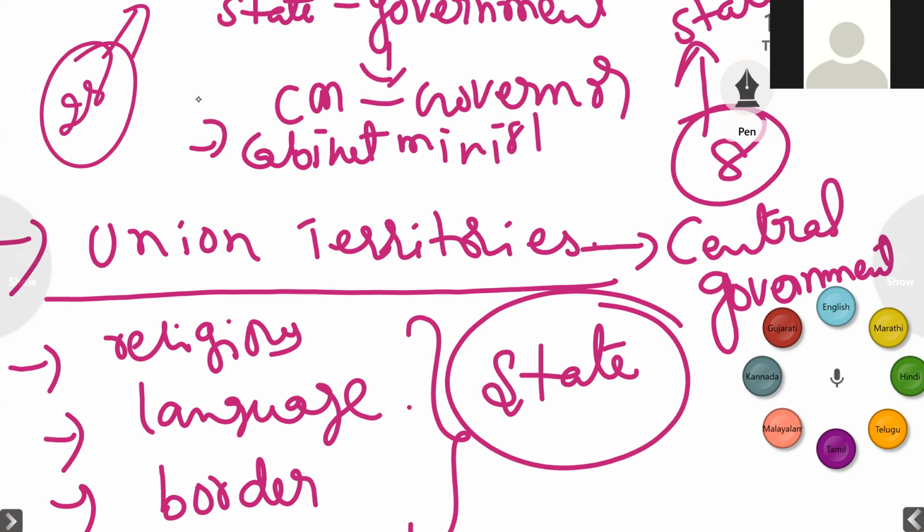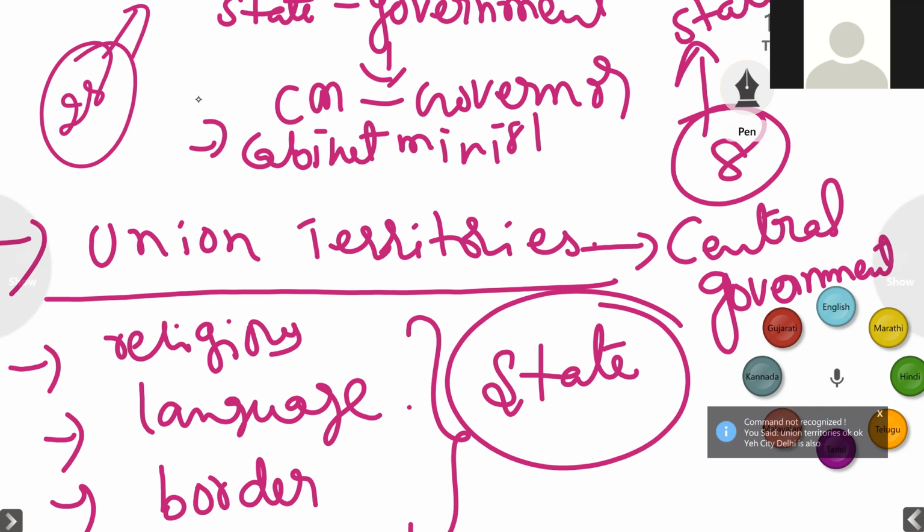They are Ladakh, Jammu and Kashmir, Dadra Nagar Haveli and Daman and Diu, Pondicherry, Andaman and Nicobar Islands, and Lakshadweep Islands. Also the national capital city Delhi is also a union territory, right? So these are the union territories we have, and you all know what states we have in our country, right?